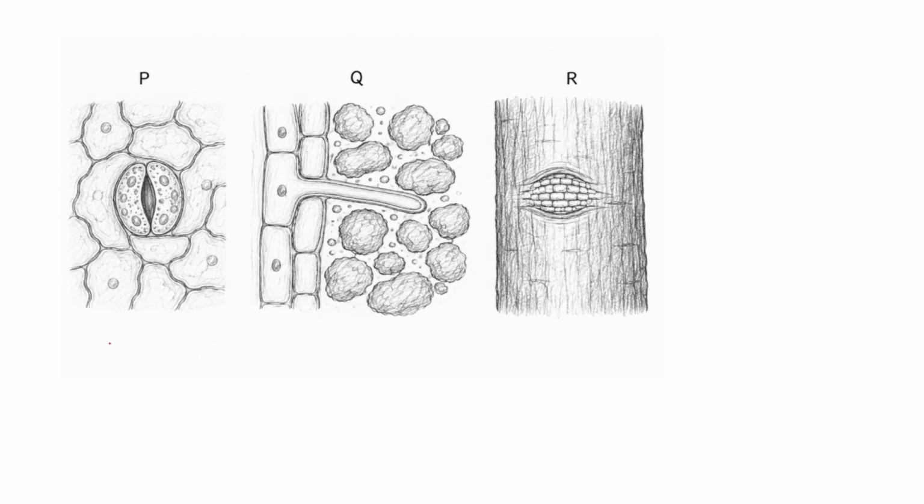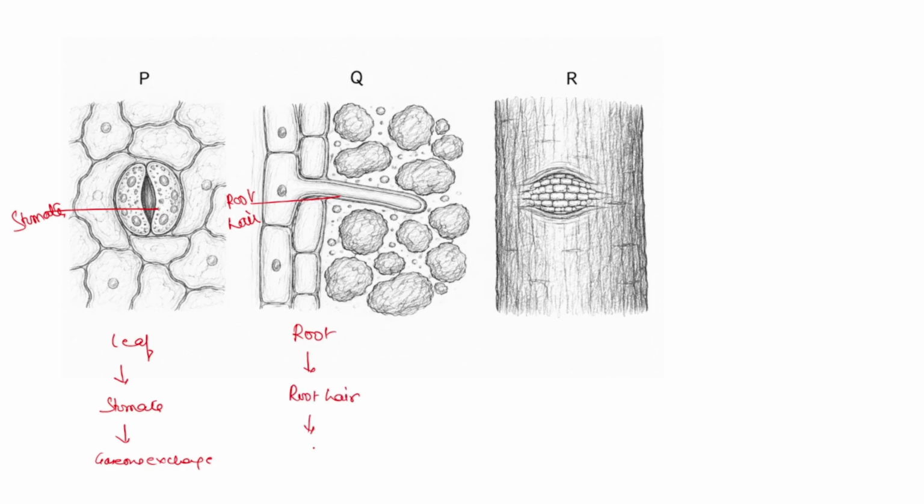The first one is diagram of leaf having the stomata, and through stomata gaseous exchange takes place. Now the Q, this is the root diagram, this is root hair, and in case of root, through root hair gaseous exchange, that is oxygen exchange, takes place.